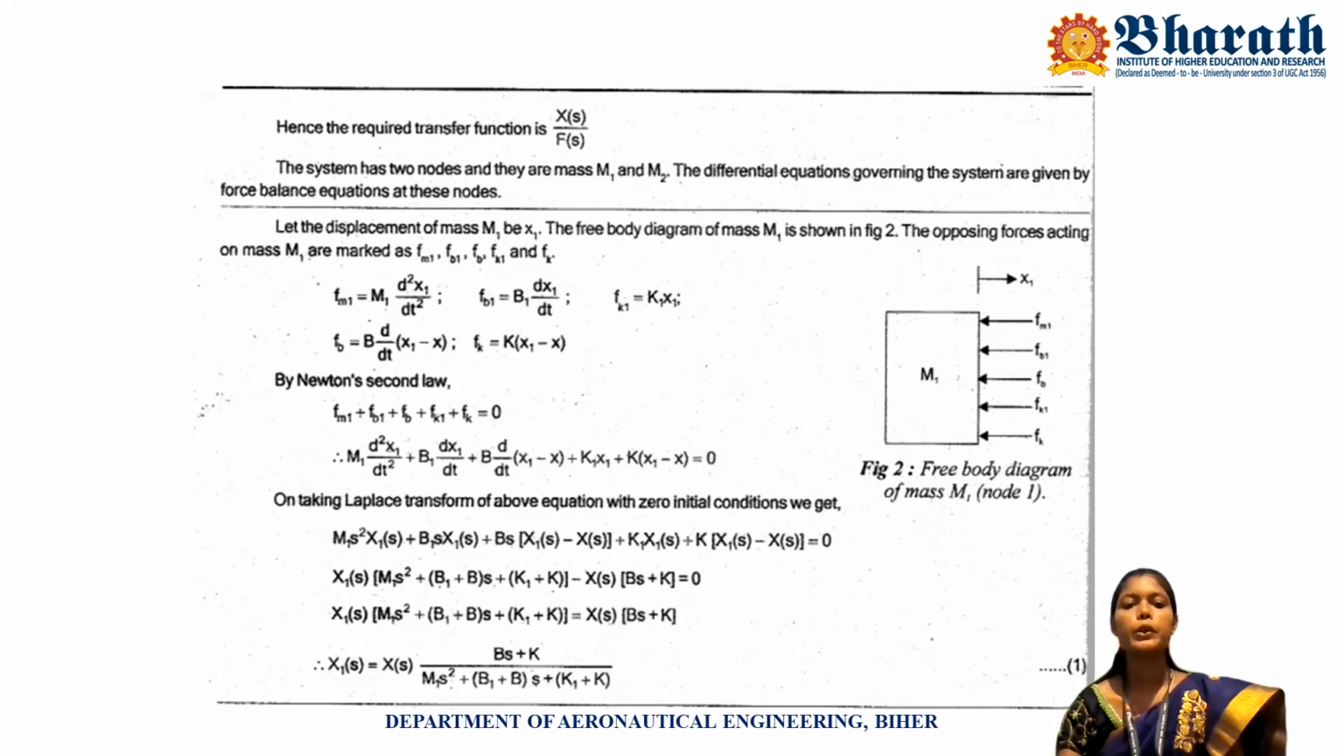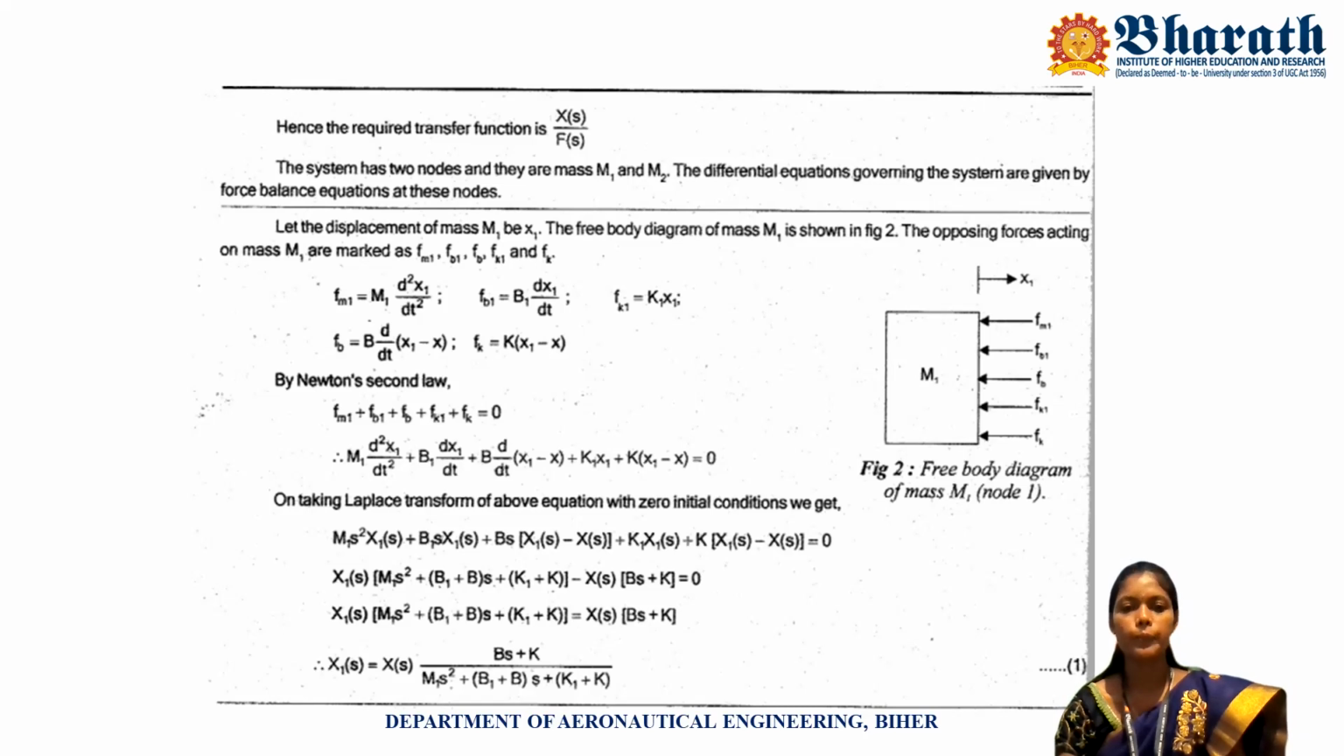We know by Newton's second law, the force applied onto the mass is equal to the opposing force. So the force applied onto the mass is F of m1 plus F of b1 plus F of b plus F of k1 plus F of k is equal to 0. 0 means here there is no opposing force, so it's considered as 0. Then we know the values of F of m1, F of b1, F of b, F of k1 and F of k.